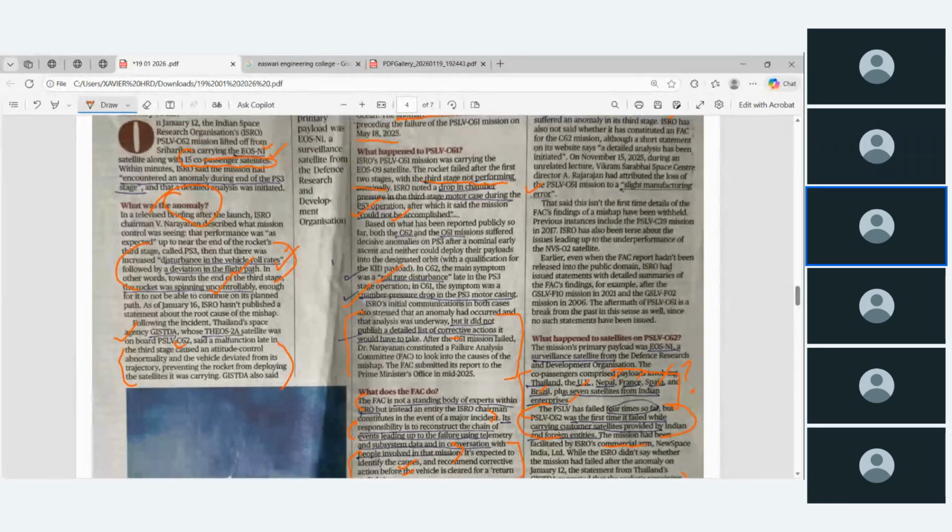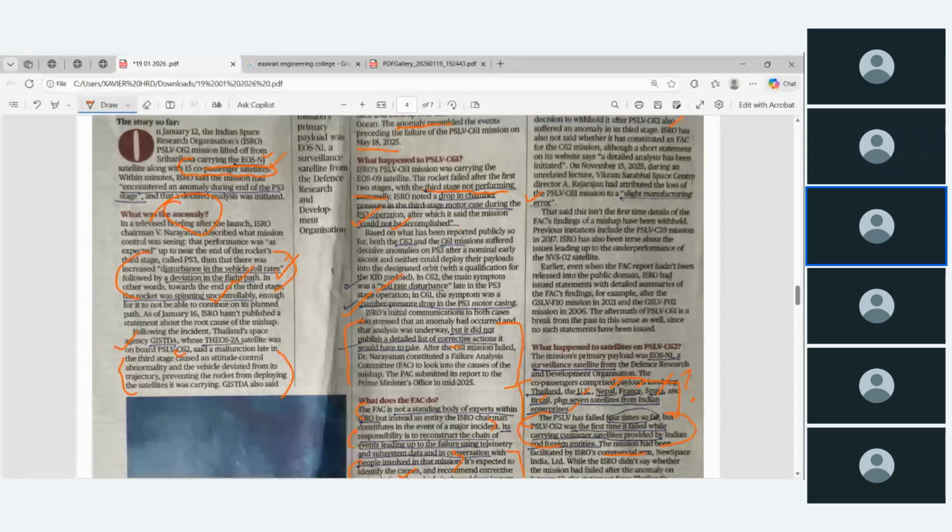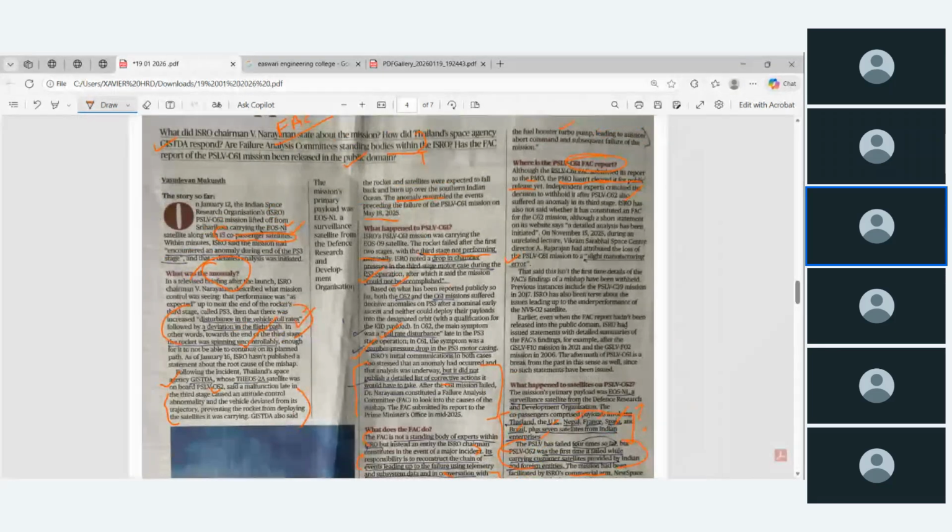So we have compared PSLV C61 and C62 and how the matter has been taken and analyzed at the newspaper level. But keep in mind how we have to write in a positive way. We cannot simply blame ISRO, and we should not blame the Prime Minister's Office either. We can blame, but it should be in a constructive way, not in a highly critical manner.